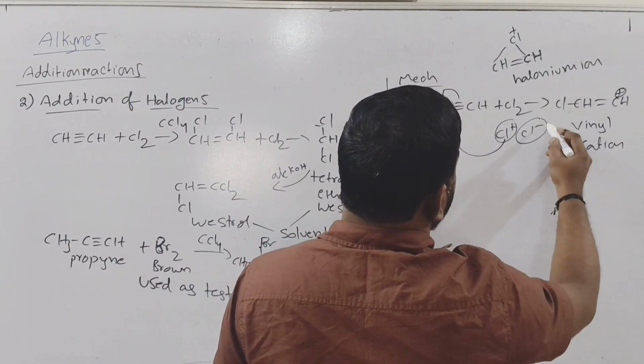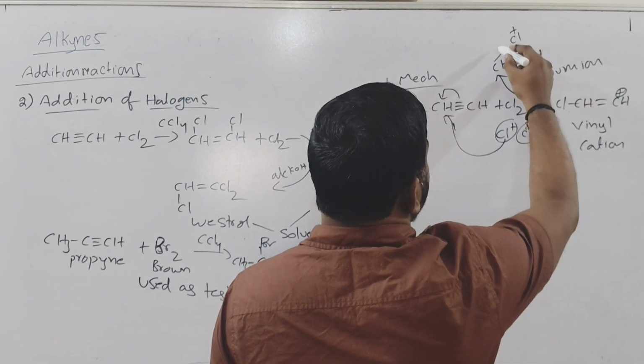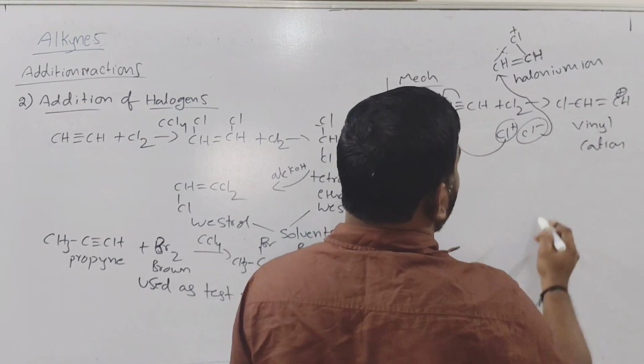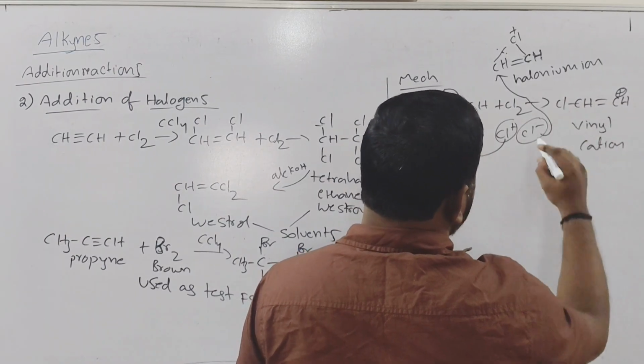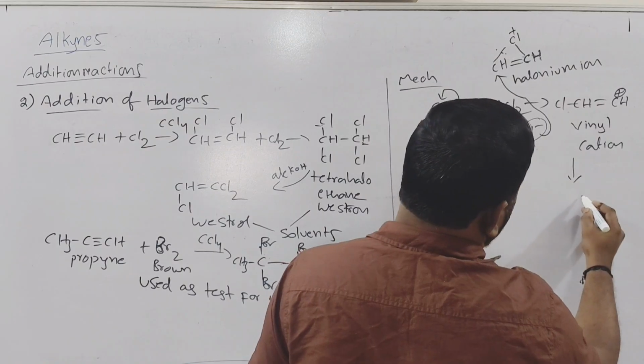Next, one more Cl is there. Now, this we have to add from the opposite direction. Suppose from this direction we are adding, this bond you have to break. Then what is happening? What is the final product? If you add one more Cl to the carbon, what is happening?